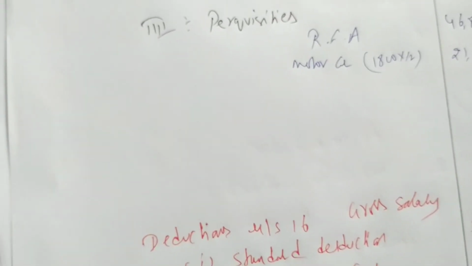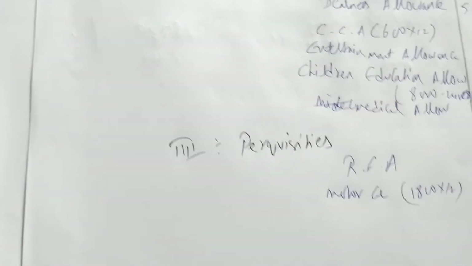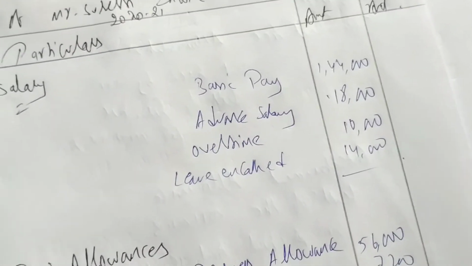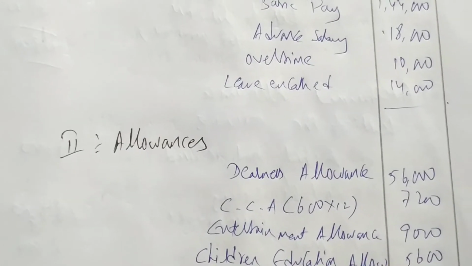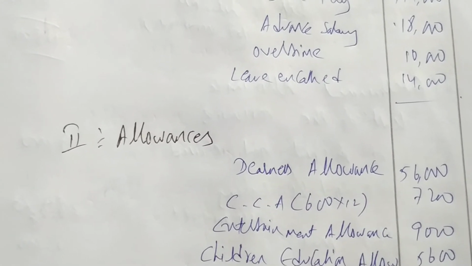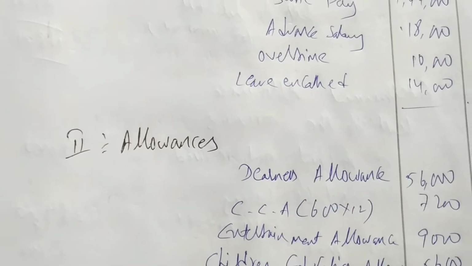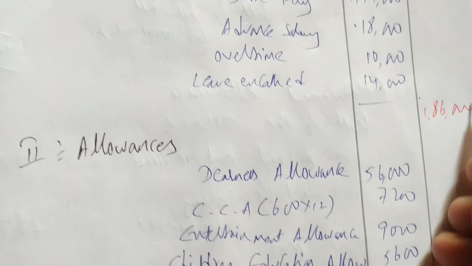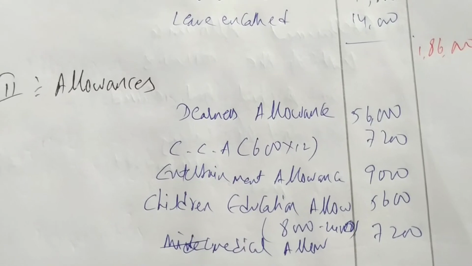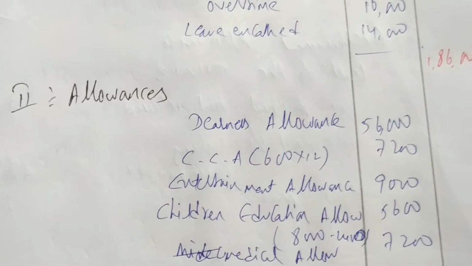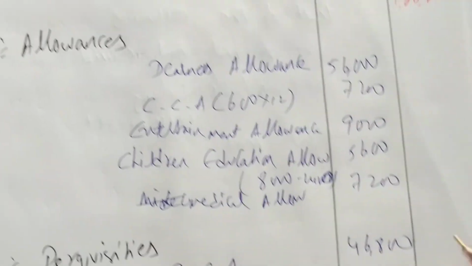Okay. So we have written everything which is there in the question. Now we'll do the calculations. So 1,44,000 is basic pay plus 18,000 plus 10,000 plus 14,000. So we are getting 1,86,000 as our salary. The DNS allowances: 56,000 plus 7,200 plus 9,000 plus 5,600 plus 7,200. So we are getting 85,000 as allowances.